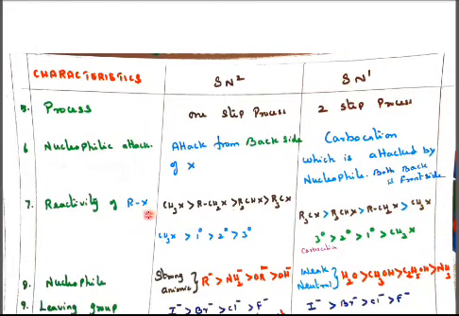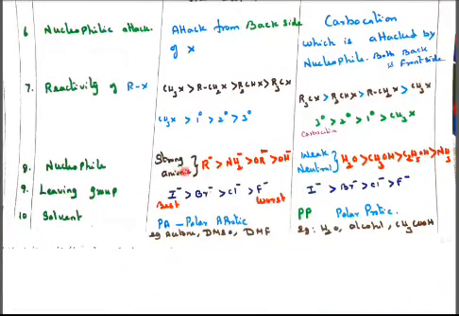So the reactivity of alkyl halide in SN2: CH3X is greater than primary, greater than secondary, greater than tertiary. So here primary takes the first priority. Here in SN1, the tertiary carbocation takes the first priority. And for the nucleophile, strong anions such as R minus, NH2 minus, OR minus, OH minus are strong nucleophiles, and wherever they attack, that is considered an SN2 mechanism. Weak neutral nucleophiles attack in SN1. For both, I minus is the best and F minus is the worst one.